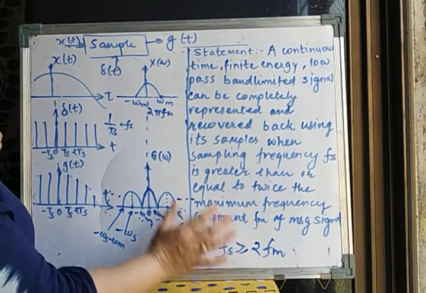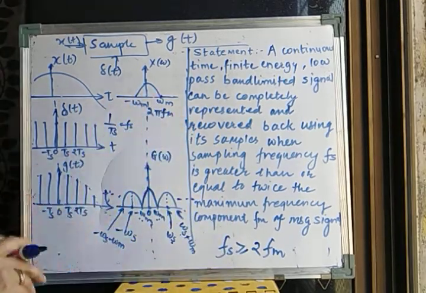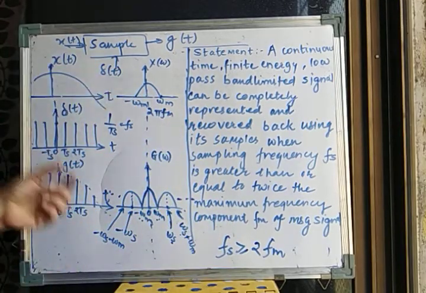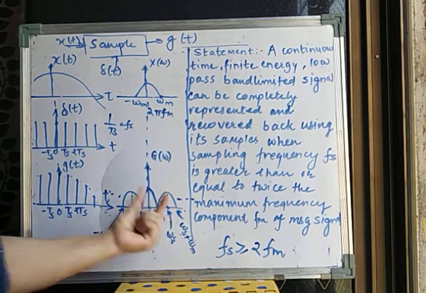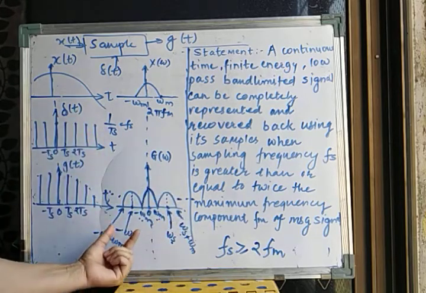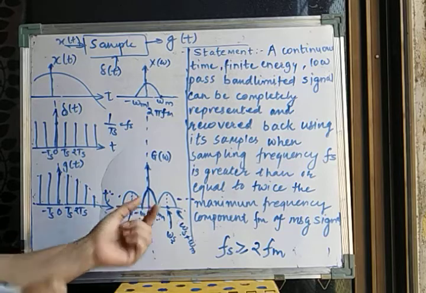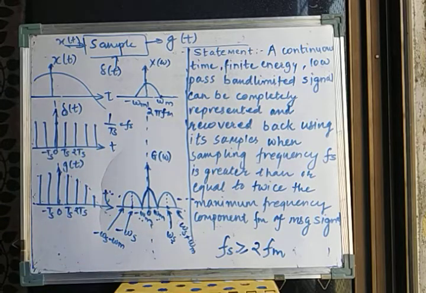I just want only one lobe, which was there in my original signal. So how to get that lobe? You can pick any lobe from here. This one, this one, this one, all these are identical and all are carrying the information of the original signal. So we just have to pick one of them and that's it. We will recover our original signal back.